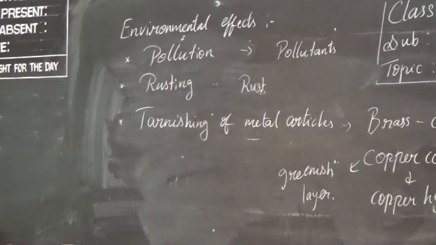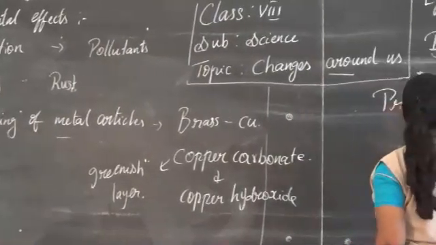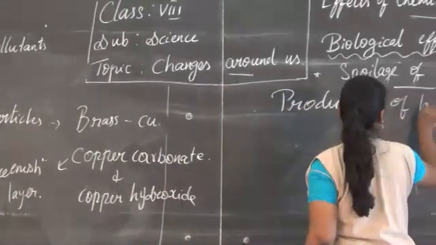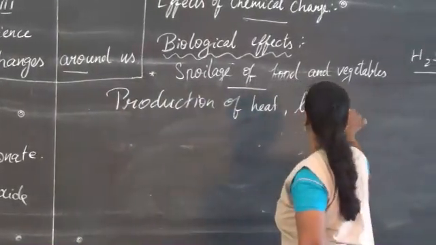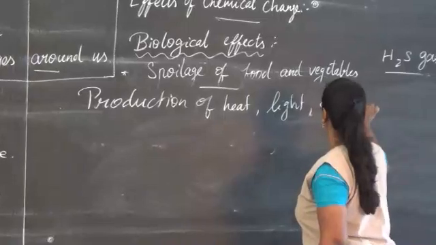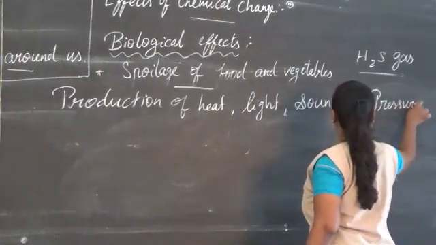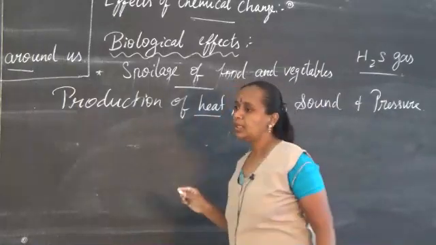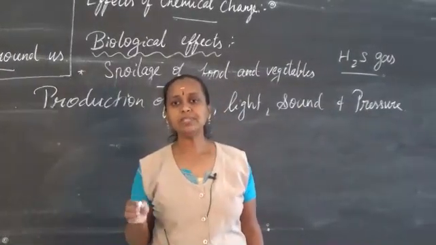So now we are going to learn about the production of heat, light, sound and pressure. When two reactants combine, they produce heat.